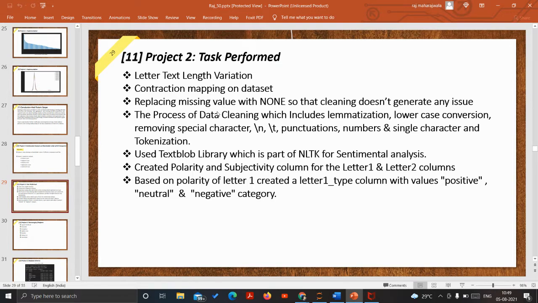And then the process of data cleaning, which includes lemmatization, lowercase conversions, removing special characters, slash n and slash t, punctuations, then numbers and single characters. So we have to make all these changes in the process of data cleaning. And then at last we have to tokenize the data. So tokenizing of data is to separate the data into the different small words or parts.